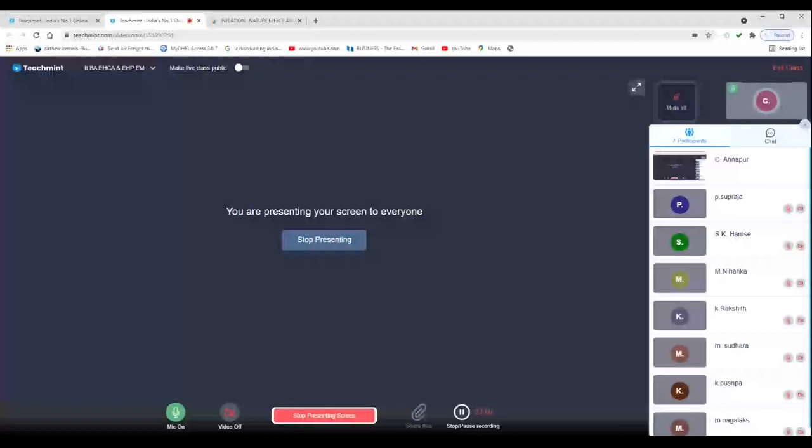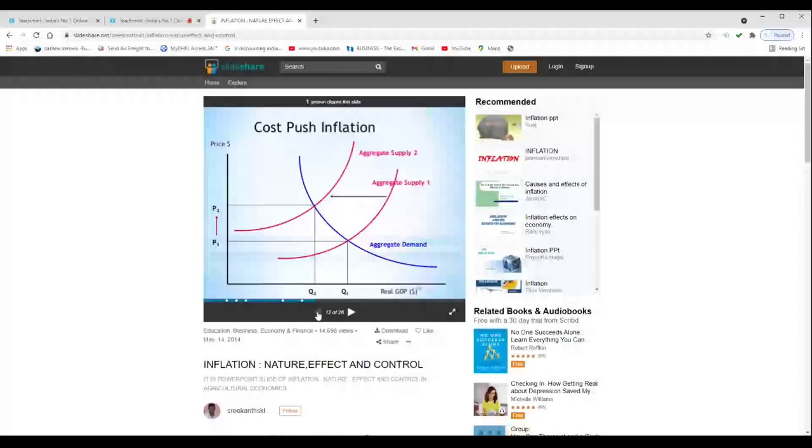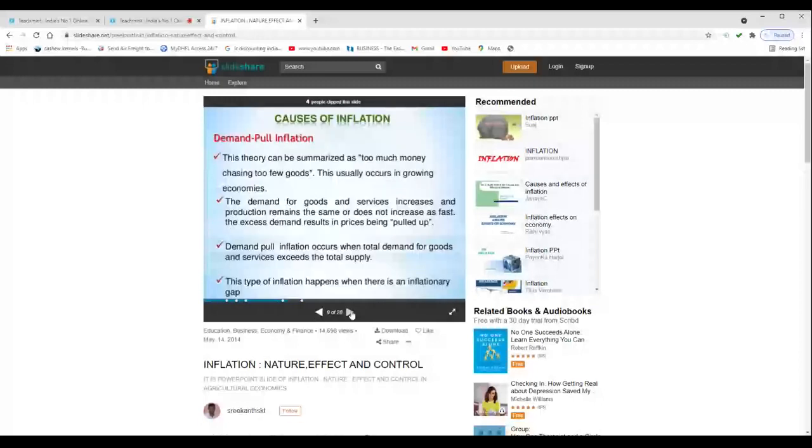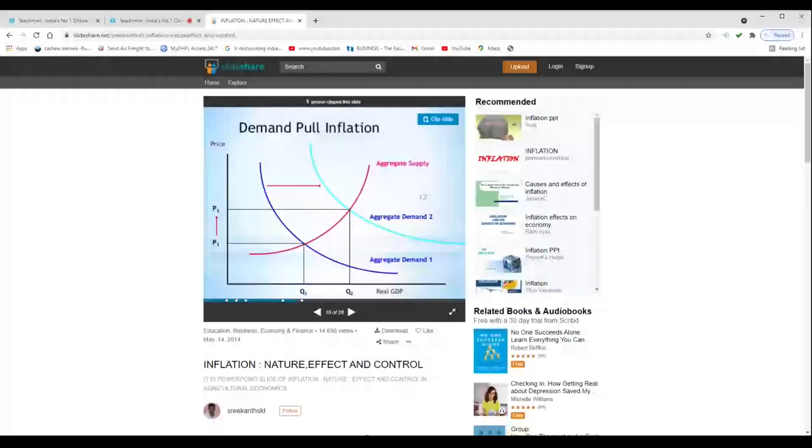increasing in the economy. And here, how can we control inflation? There are so many measures by which we can control it. So the government will take monetary measures, fiscal measures, and other measures also to control inflation.